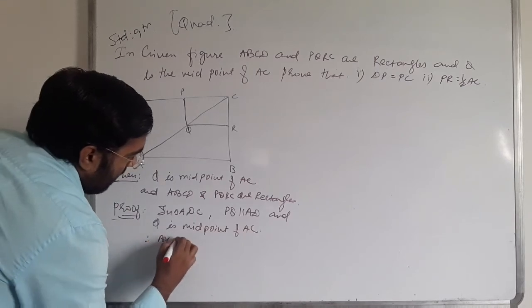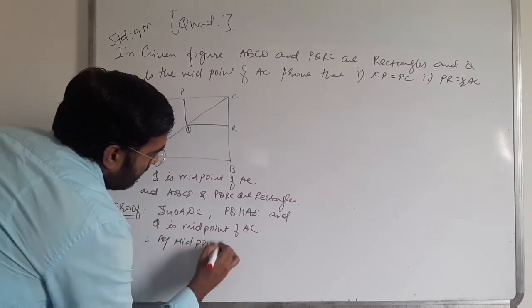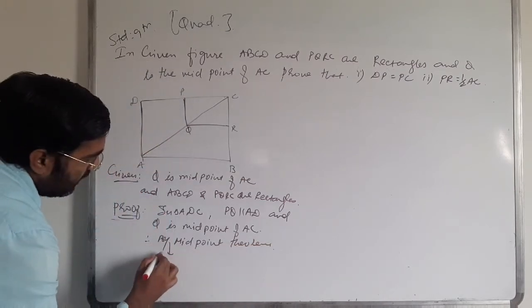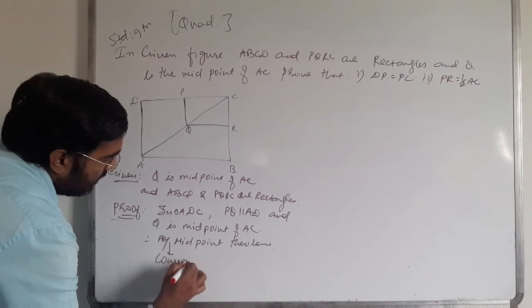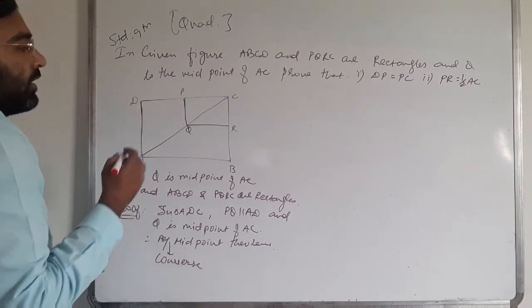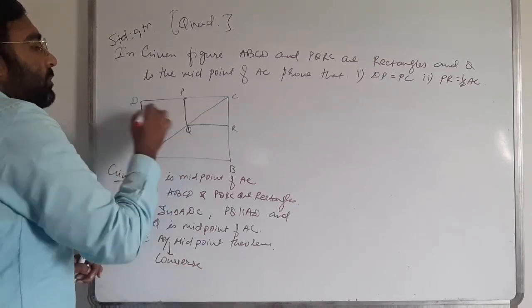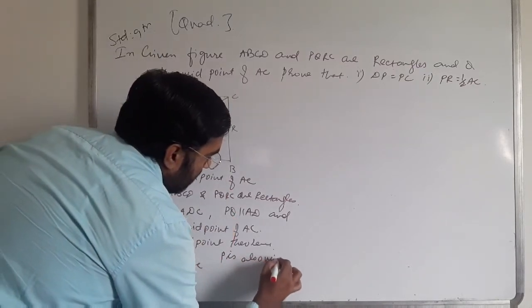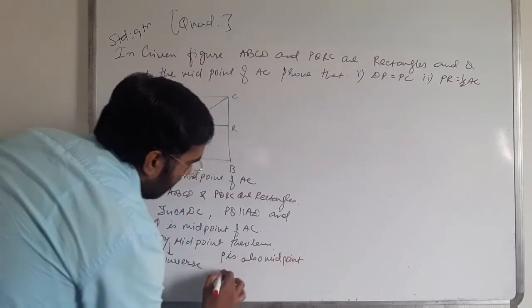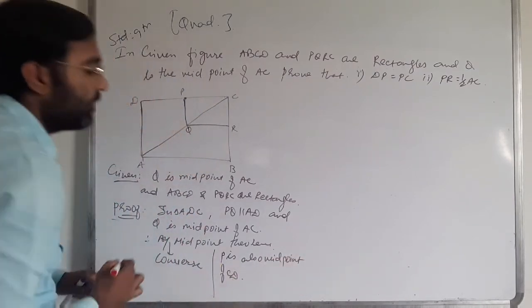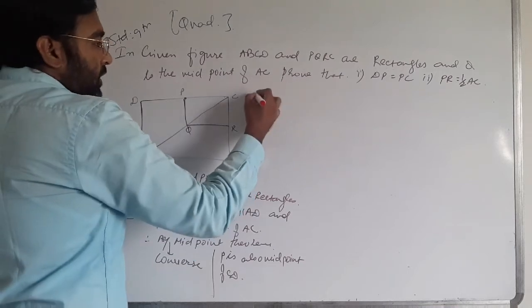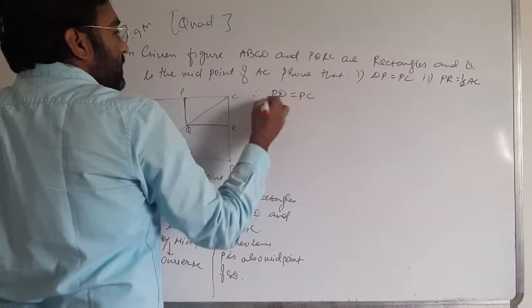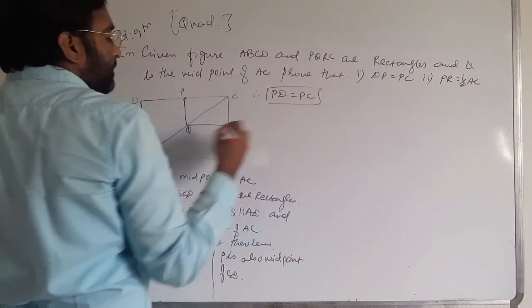Therefore, by converse of midpoint theorem, we also say that P is the midpoint of CD. Therefore PD is equal to PC. First thing we have proved.